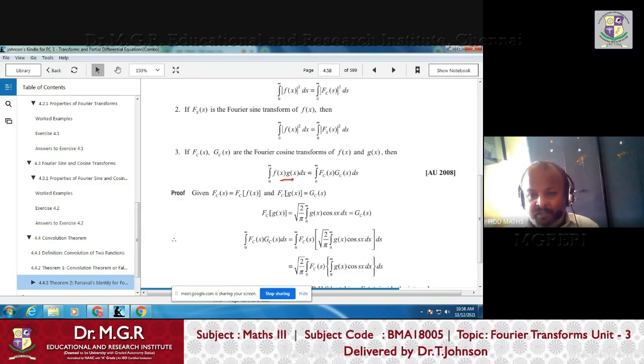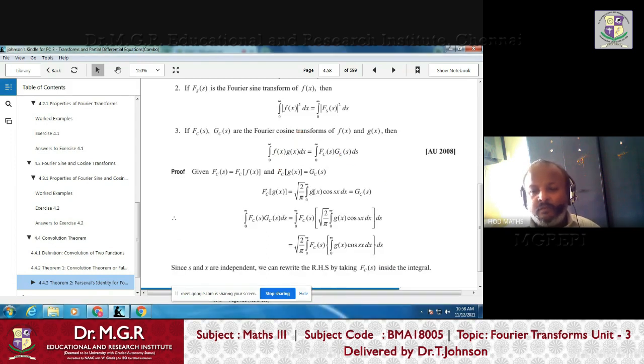But here you are saying the product of two functions is only the product of the two functions, not of the Fourier transforms. So if you multiply two functions, it has a density that is measured by this integral. But the right-hand side says even after transforming f into capital F and g into capital G, and still multiplying, the density of the two functions remains the same, right? Further, a small proof is there. This proof will be helpful to solve one or two problems. So we see this proof for some two more minutes, and then we see two or three problems, right?